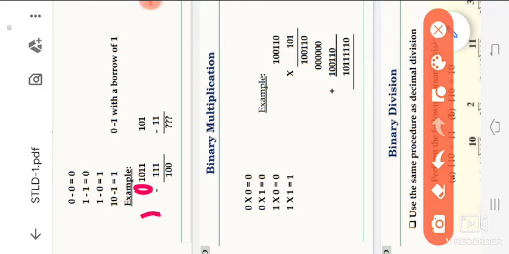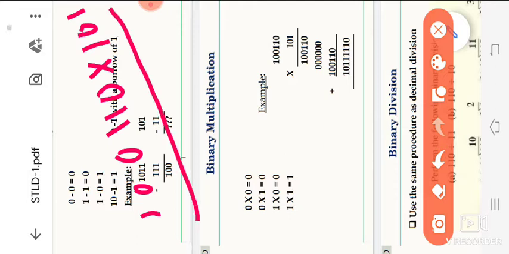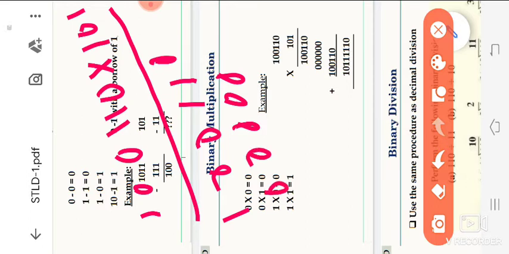1 0 0 1 1 0 into 1 0 1. This is nothing but, from a mathematical point of view, as is, we note it down. So 1 into 0 1 1 0 0 1. Again we are multiplying. 0 means all are getting zeros. Again 1 means we are getting 1 0 1 1 0 0 1.